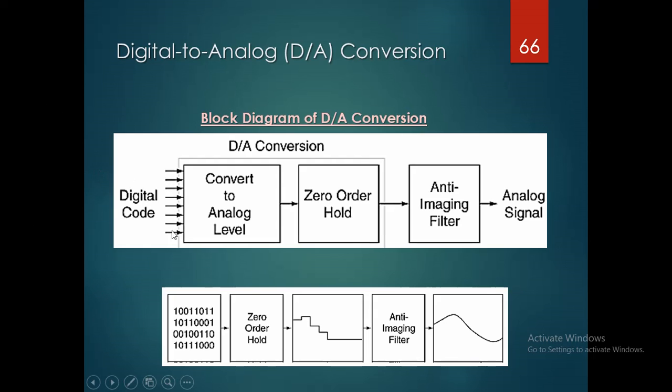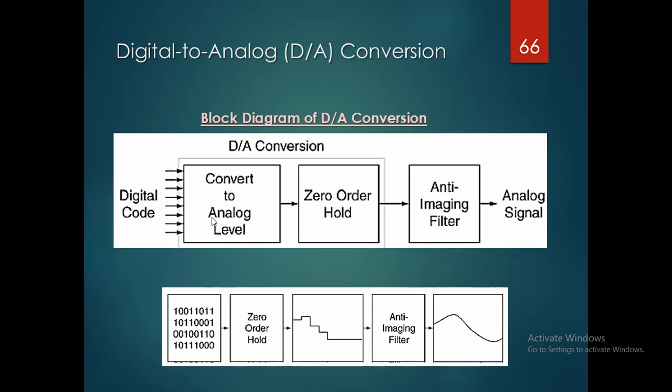So that digital code is the output of the digital signal processor. Again, it has to be converted to the analog level. Why? Because the output should also be an analog signal. So convert that to the analog level with the zero order hold and the anti-imaging filter, giving the analog signal. This is the reverse process.